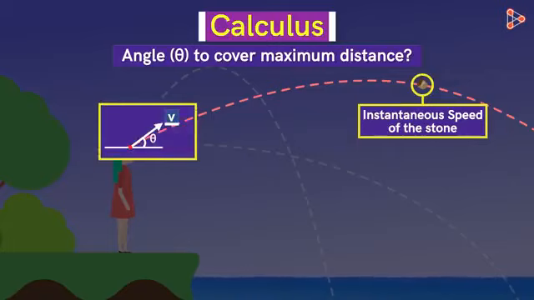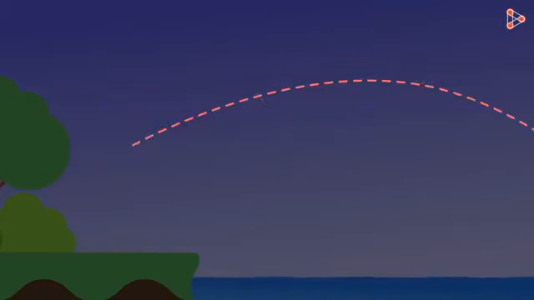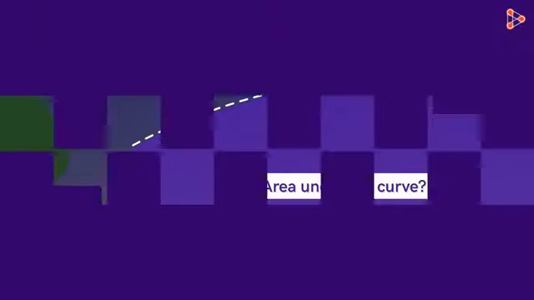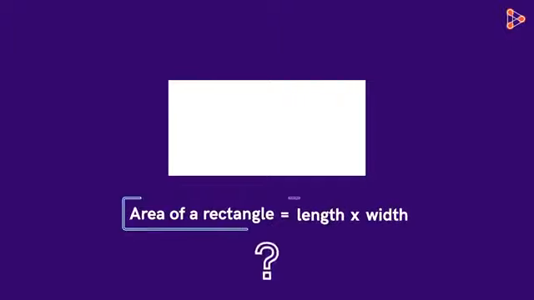But wait, let me ask you a completely random question. Look at this trajectory of the stone. What do you think will be this area under the dashed curved path? We know how to find the area of a simple shape like the rectangle. Its area is equal to its length times its width. But how do we get this formula?